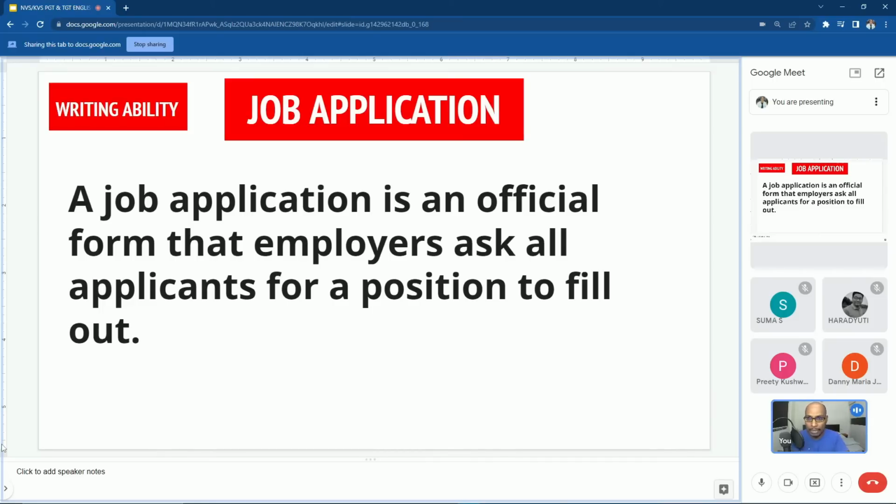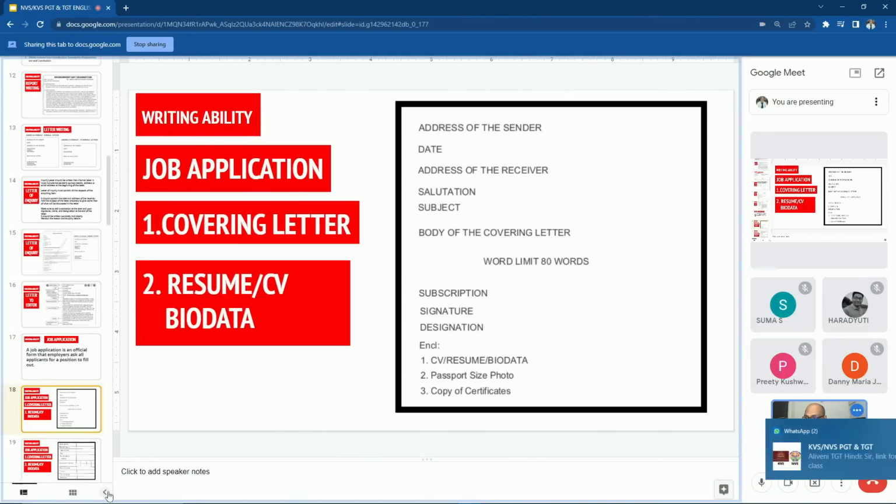What is a job application? Job application is an official form that employers ask all applicants for a position to fill out. So that is job application. I am going to show you the format of the job application.